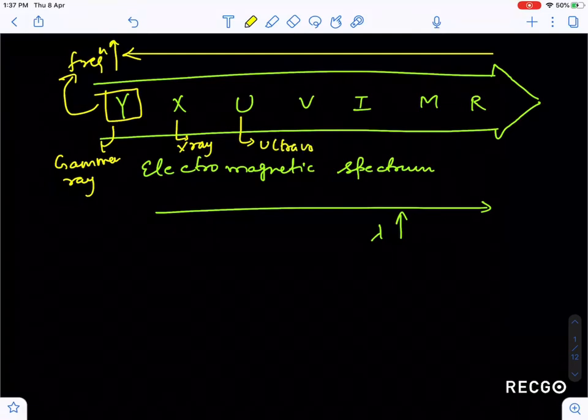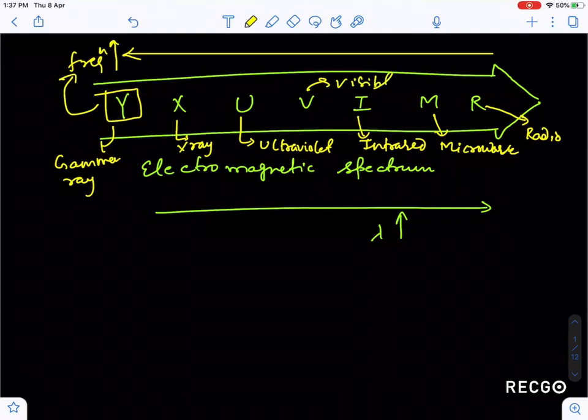U means ultraviolet, I means infrared, M means microwave, and R means radio waves. I have not written V, that means visible ray.